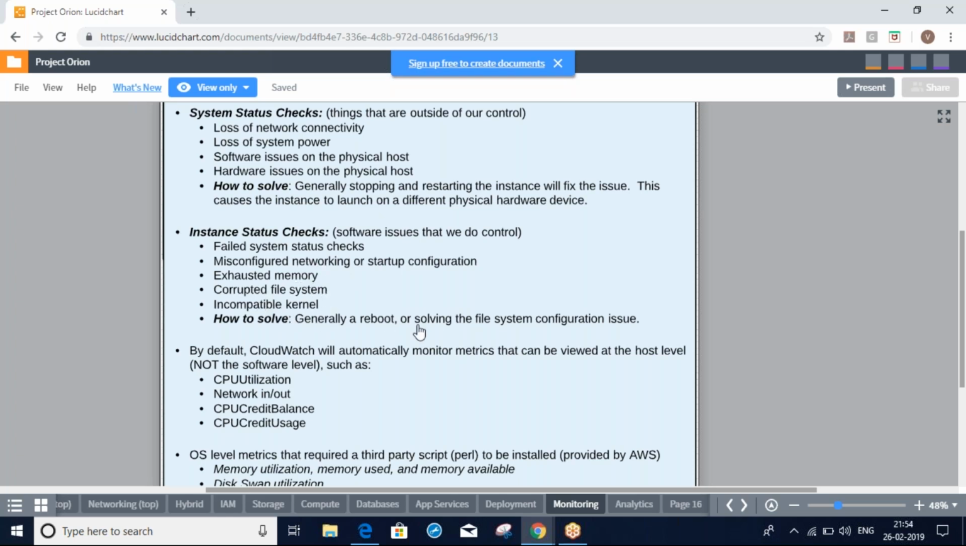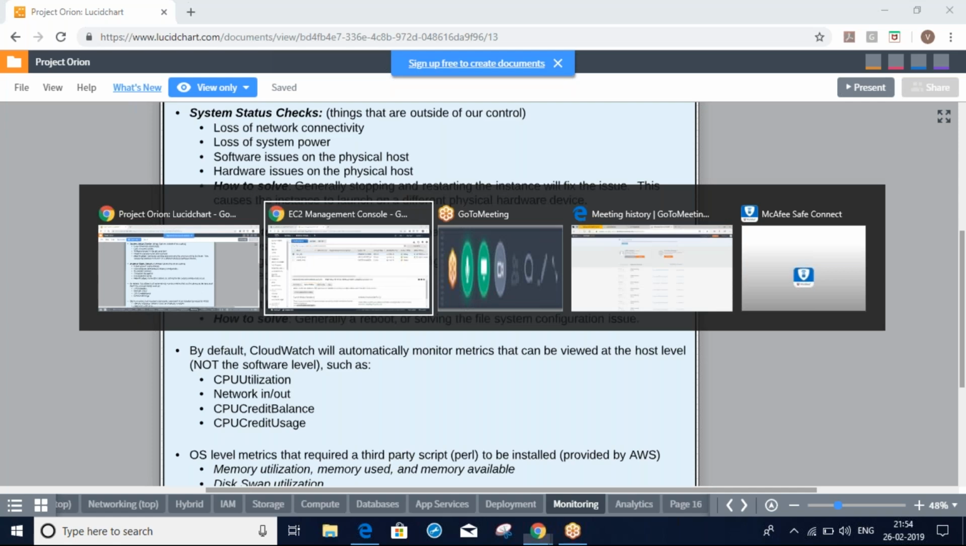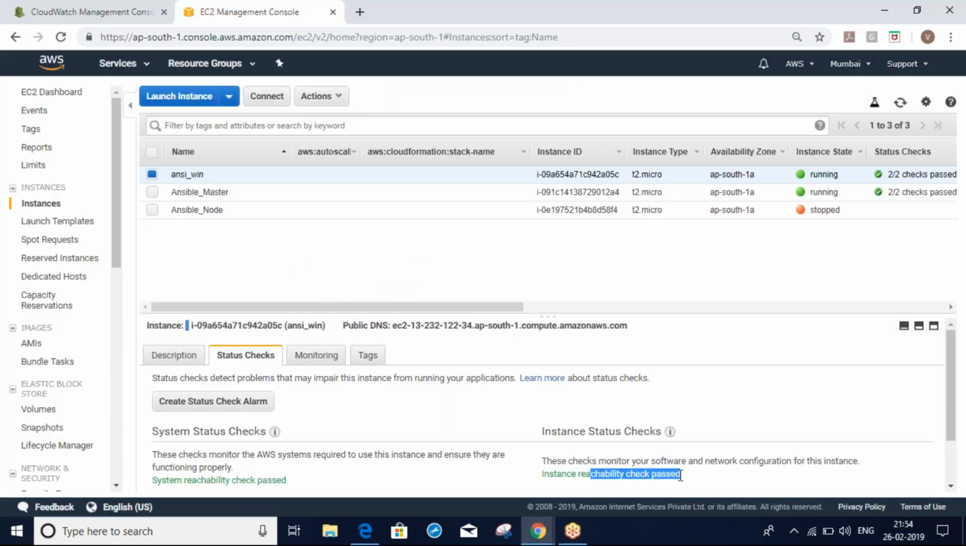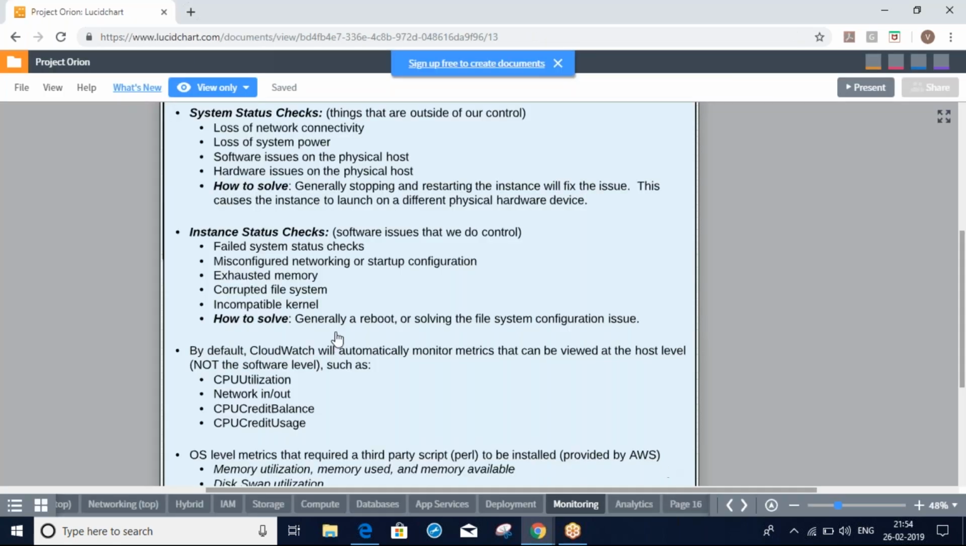Here we can see that it shows failed or a warning, some message. Then how to resolve it? We have to log into the server and fix the CPU, memory, file system, or kernel issue, whatever the issue is. As per the issue, we have to troubleshoot.